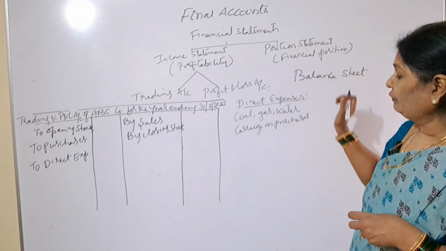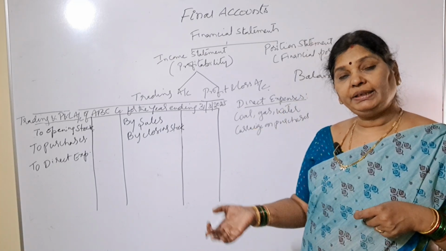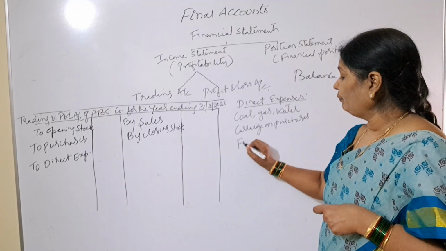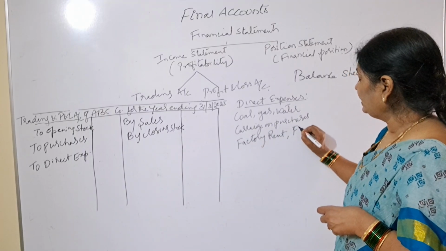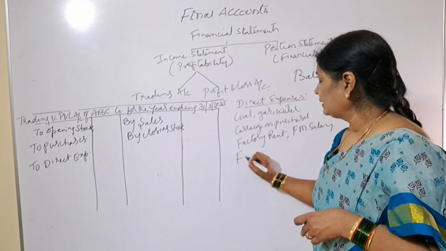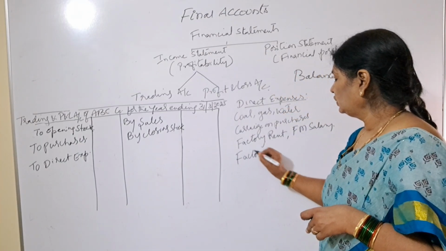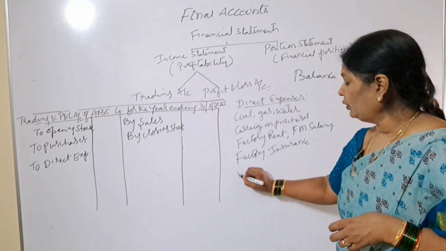right? And we'll also cover the expenses relating to the factory, that is factory rent, factory manager's salary, factory insurance. We'll cover motive power.